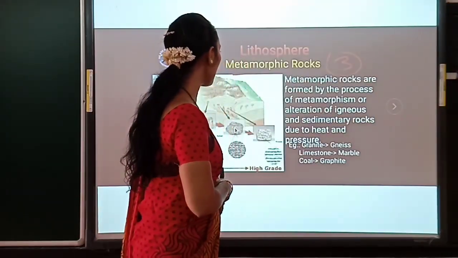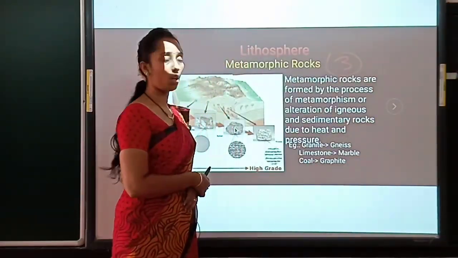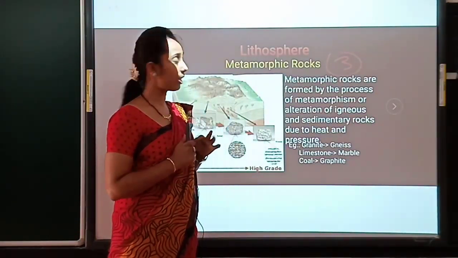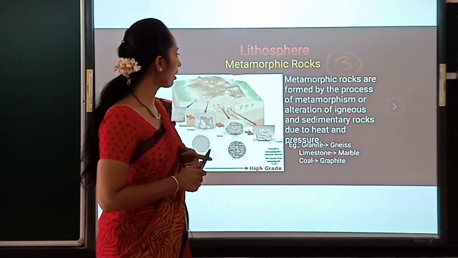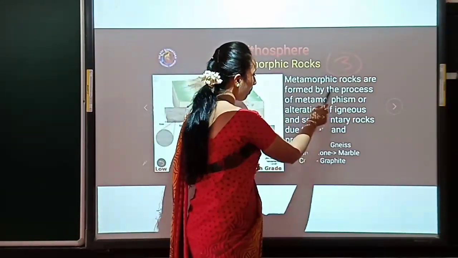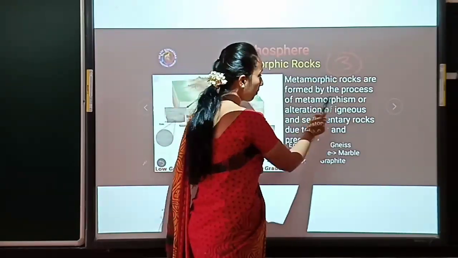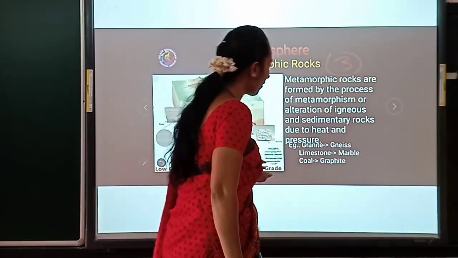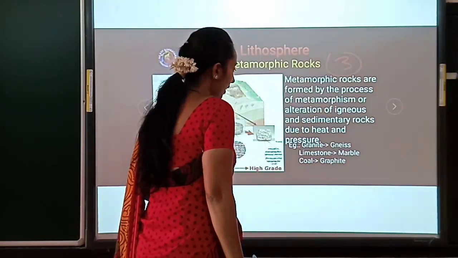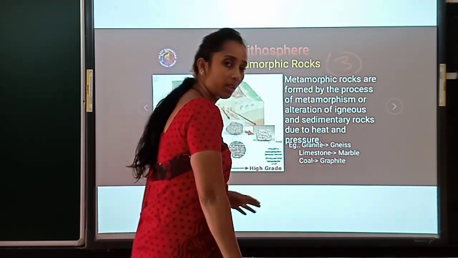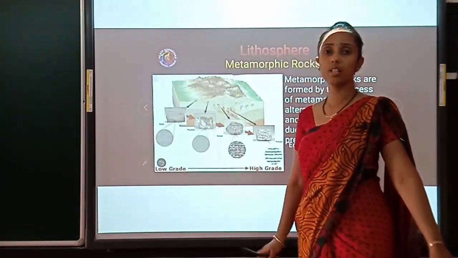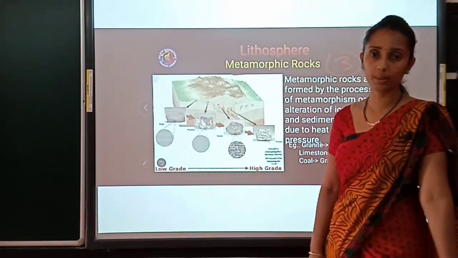And then the last one is metamorphic rock. First one is igneous rock, second sedimentary rock, and third is metamorphic rock. Metamorphic rocks are formed by the process of metamorphism, the alteration of igneous and sedimentary rock due to heat and pressure. Clear? Here all the rocks are an alteration of a primary rock.